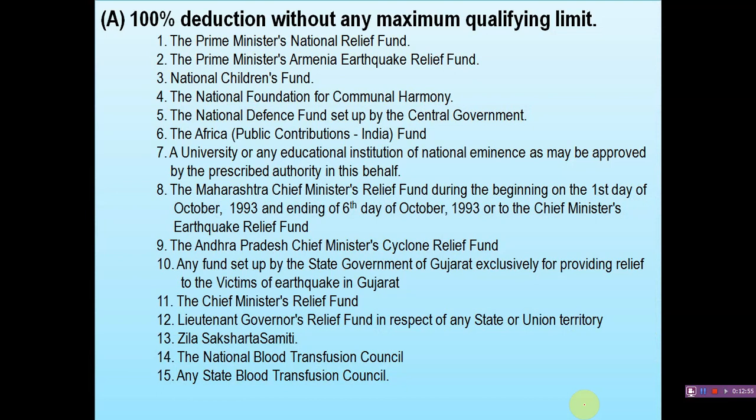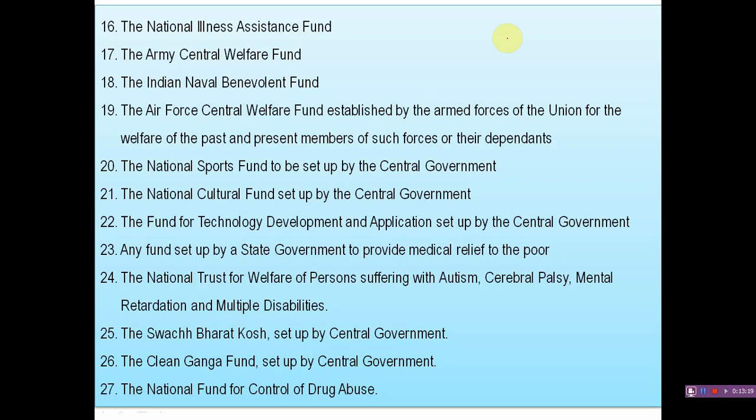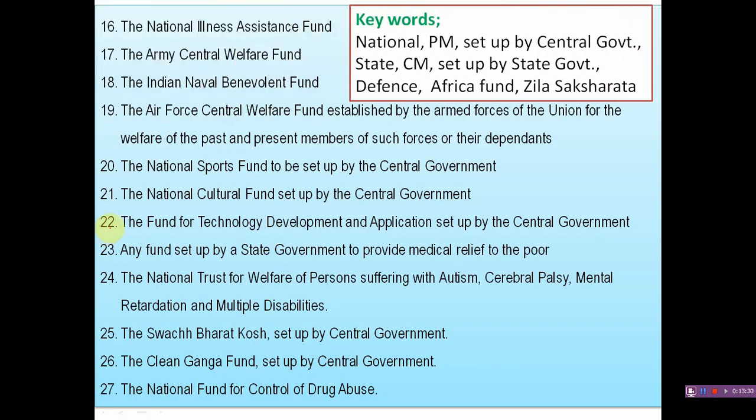First we will study the items or funds mentioned in each category. These are the items under category A: the Prime Minister's National Relief Fund. There are 27 items actually in this category, and these are 100% deductions without any maximum qualifying limit. Just to remember this from an examination point of view, I am giving some keywords.